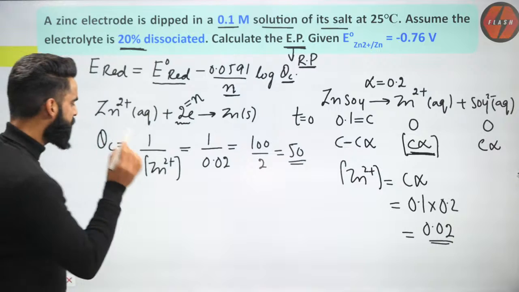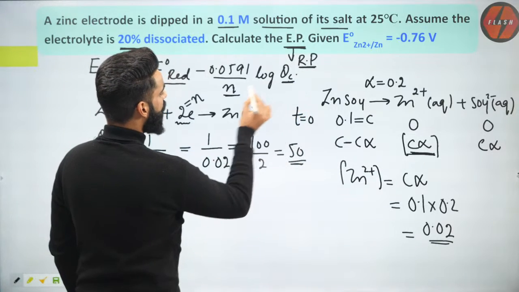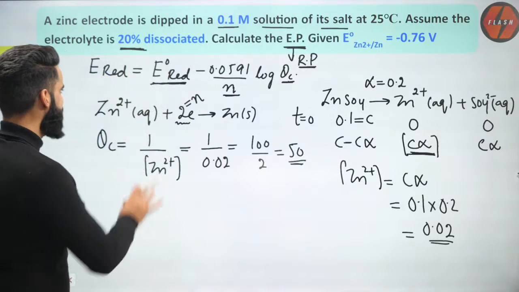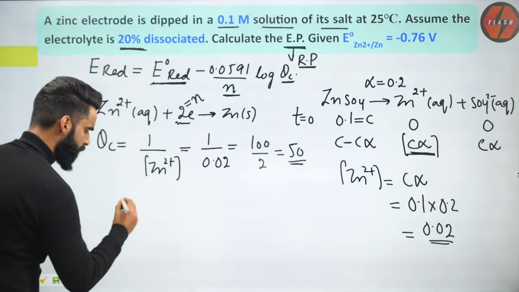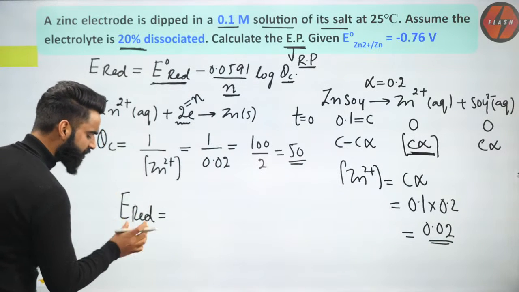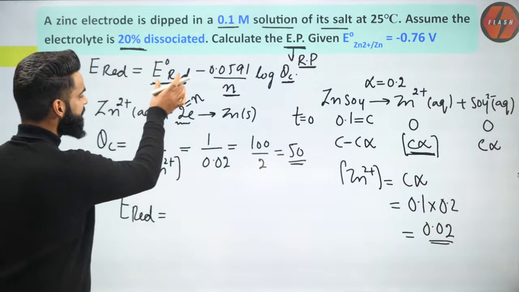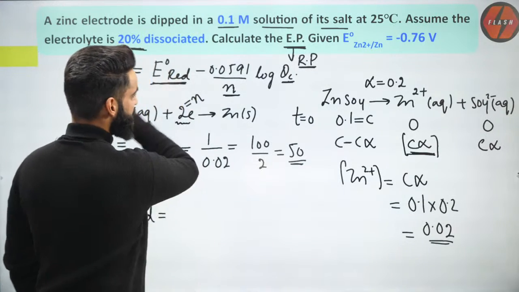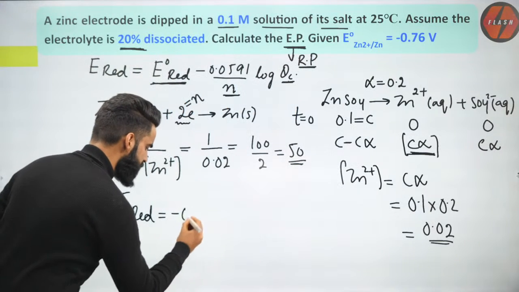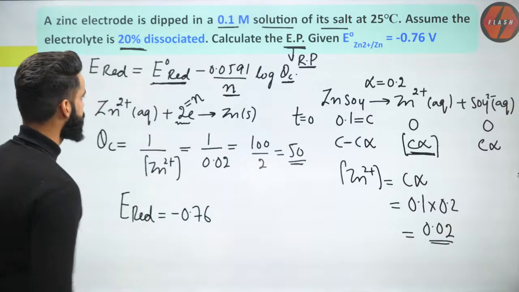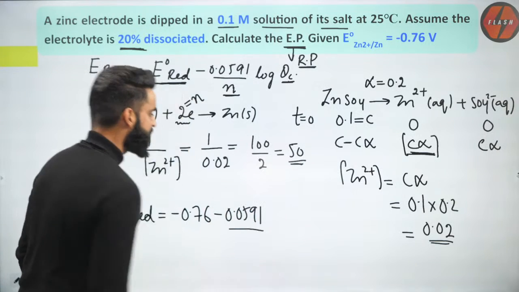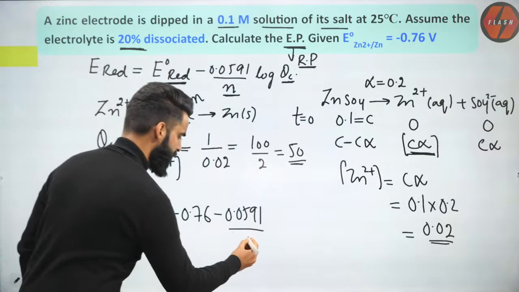Got it? I got the value of QC, I got the value of N, standard reduction potential of zinc electrode is given to me. Can I simply use all the values into the equation? If I'll use all the values into the equation, I'll be getting the reduction potential of zinc electrode, which will be E0 reduction, SRP, standard reduction potential of zinc, which is minus 0.76 volts, minus 0.0591 divided by value of N. Value of N, all of you must be knowing, that is 2.